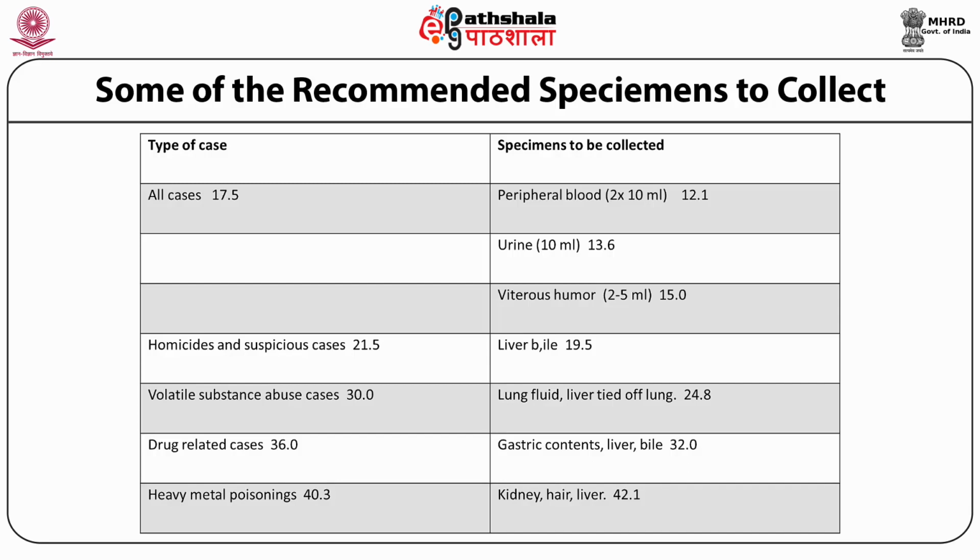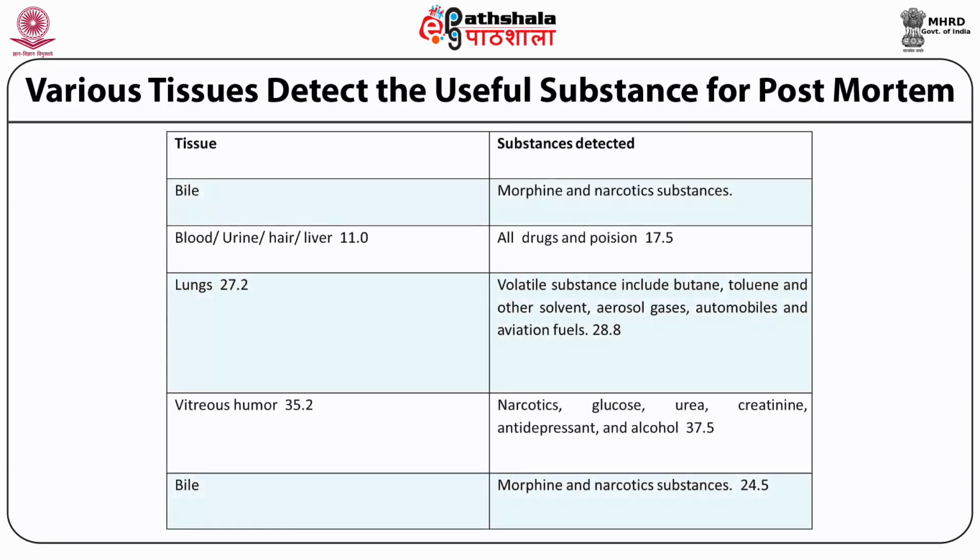In case of heavy metal poisoning, kidney, hair and liver specimens are recommended, whereas serum is obtained in case of biochemical abnormalities.